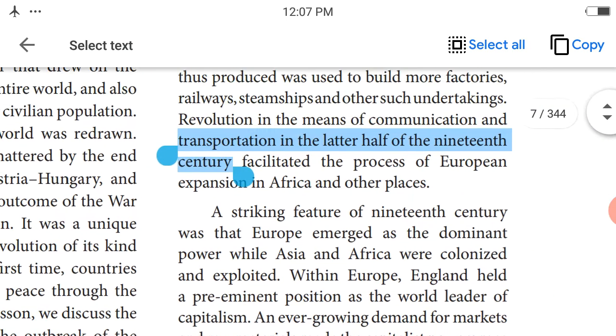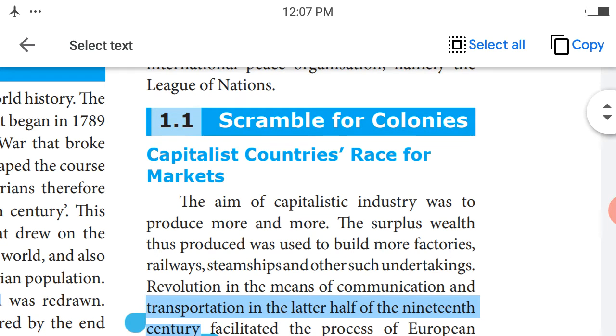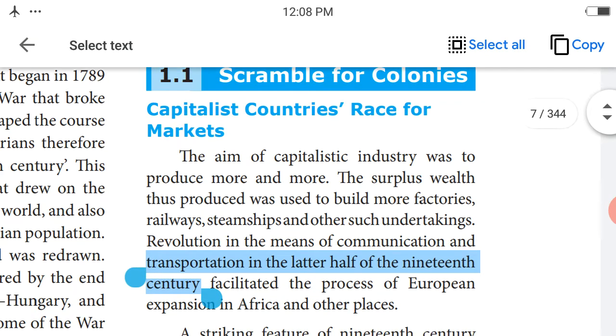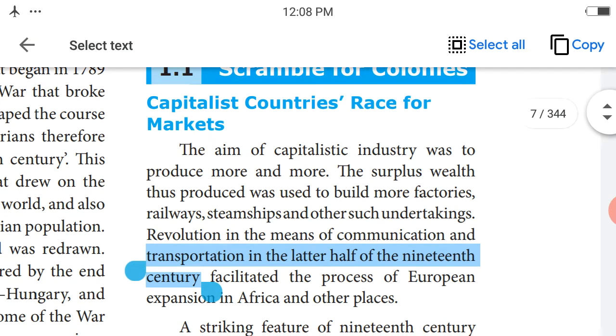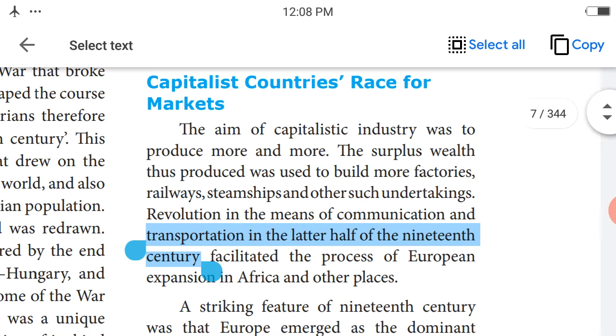Okay. Next, the scramble for colonies. Capitalist countries raced for markets. The aim of capitalist industries was to produce more and more. Why do they produce more and more goods? Because they want more profit. The surplus wealth means more profit.